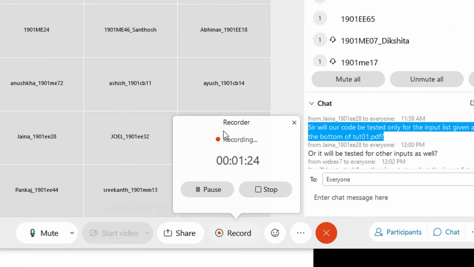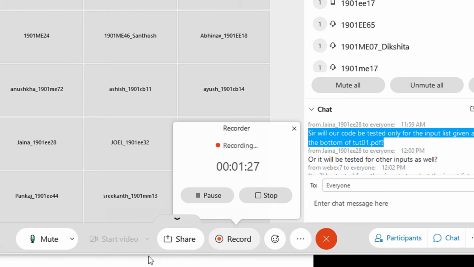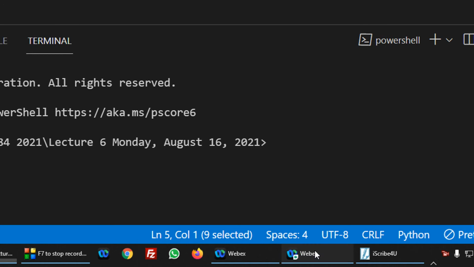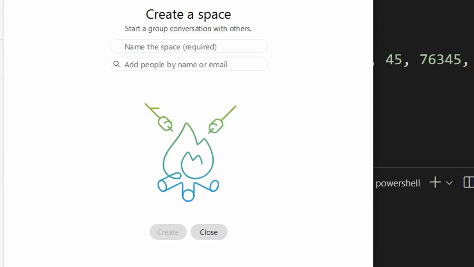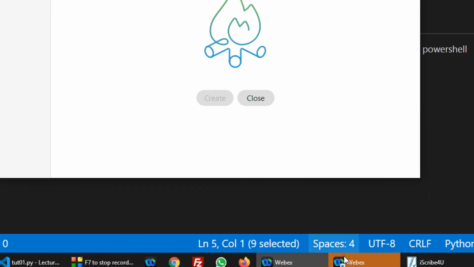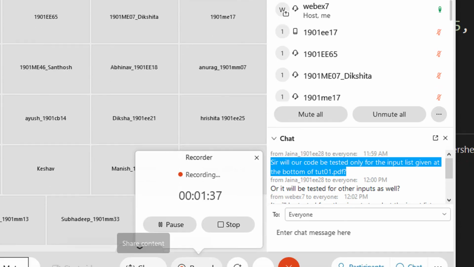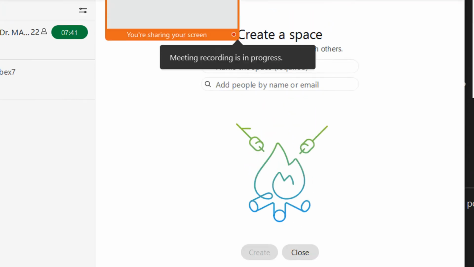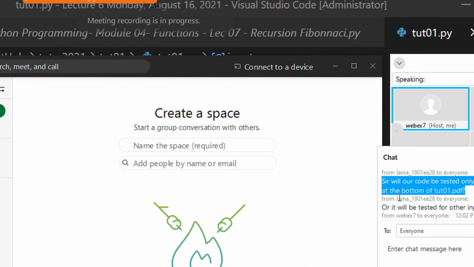Okay, so let us be back to VS Code, and I think a very good concern was asked. Okay, just a minute. Let me share the screen. Share the screen. Yeah, and in the chat window.